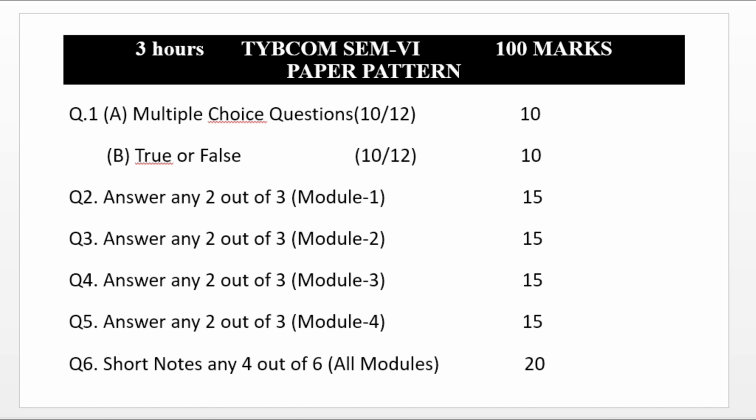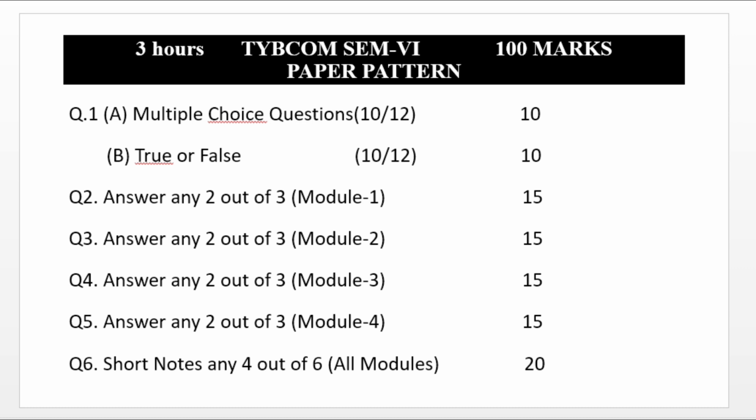Question number 2 specifically focuses on module 1. You are expected to write 2 out of 3 for 15 marks, so each question carries 7.5 marks. Question number 3: answer any 2 out of 3, focusing on module number 2. Again 15 marks, each question carrying 7.5 marks. Question number 4: answer any 2 out of 3, focusing on module 3. Again 7.5 marks for 2 questions, 15 marks. Question number 5: again descriptive type, any 2 out of 3, focusing on module 4. Each question carries 7.5 marks, so we have to attempt any 2.